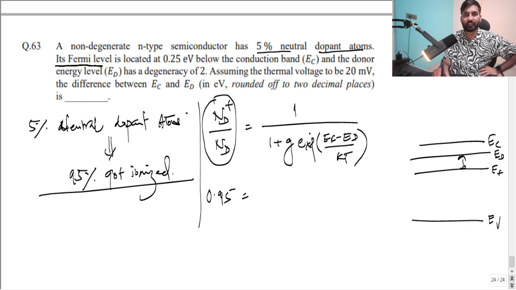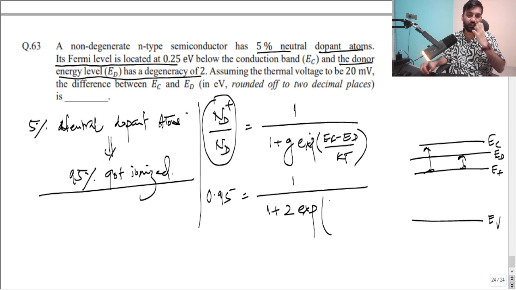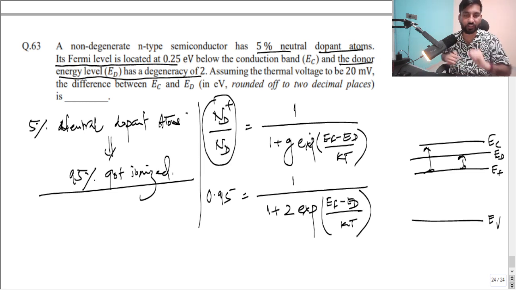The Fermi level is located, and this gap is also given, that is EC minus EF, 0.25 electron volt below the conduction band, and the donor energy level ED has a degeneracy of 2. So there is a spin, that is 2 here. The degeneracy factor is because of spin, that is 2 times exponential EF minus ED. We are not given EF minus ED, so we can find it out; KT is given. We will put the KT value in the end. I think this is clear for all, right?